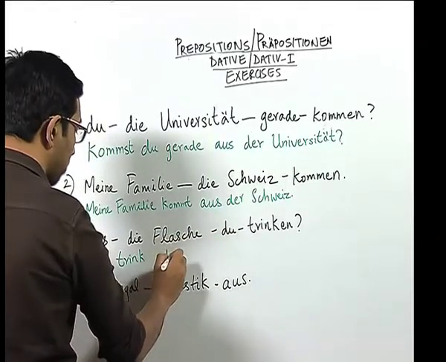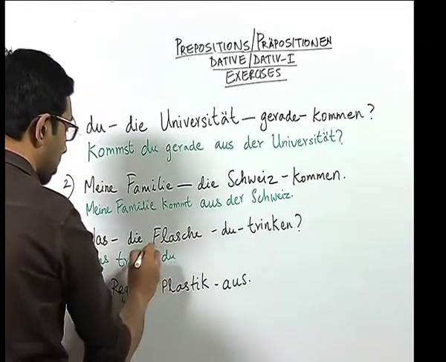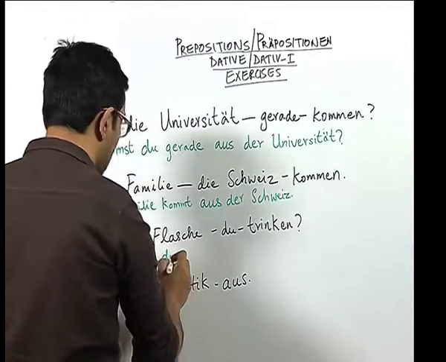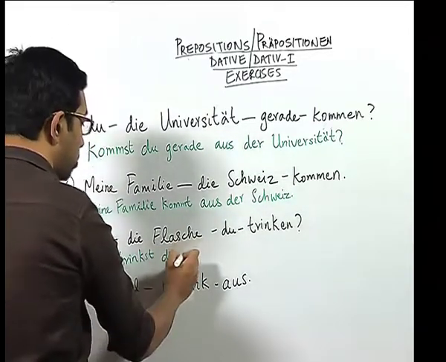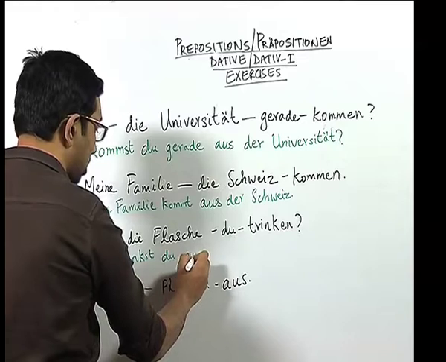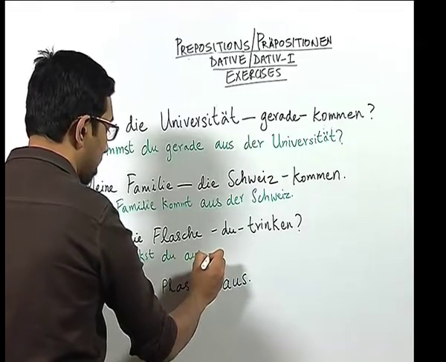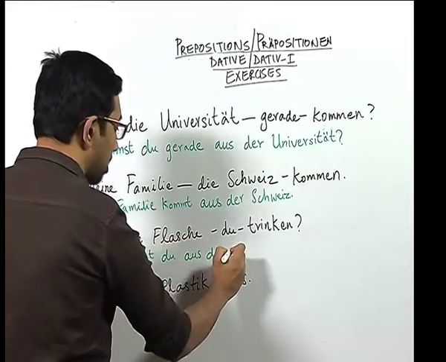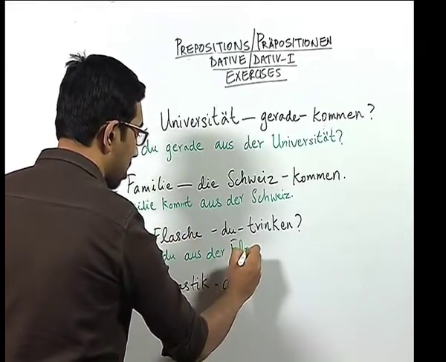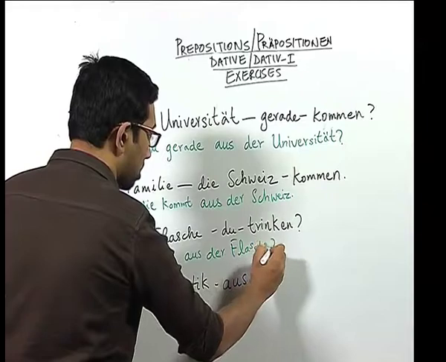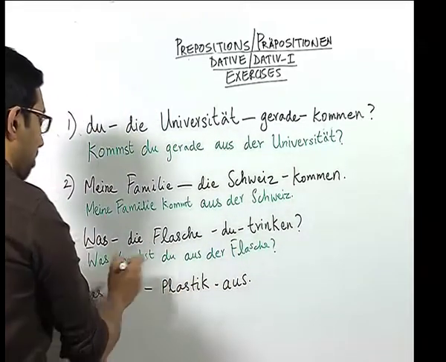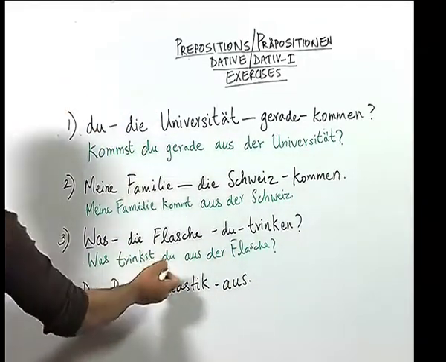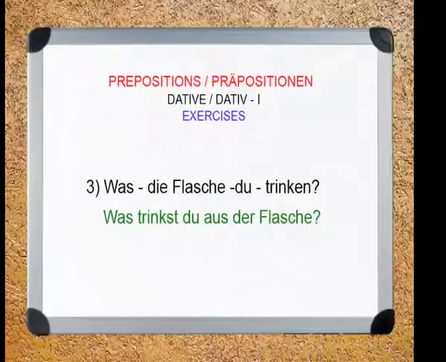So, we conjugate the verb according to the pronoun, was trinkst du. Now, again we use the preposition aus and then the article der, which is from die. And here we have our question, was trinkst du aus der Flasche?